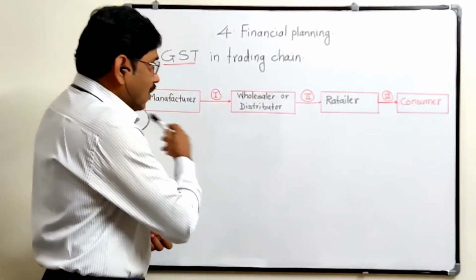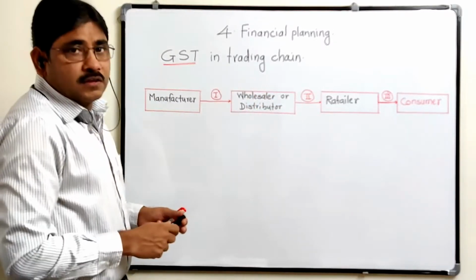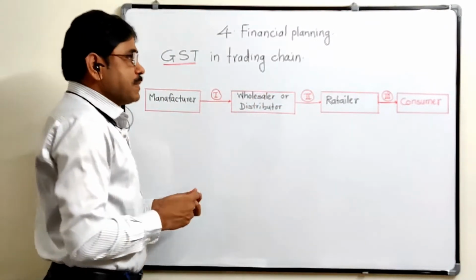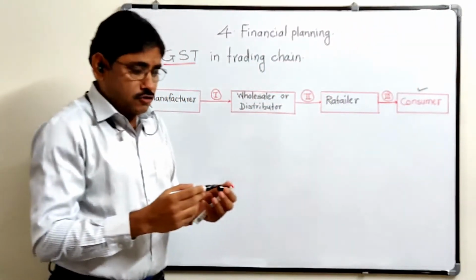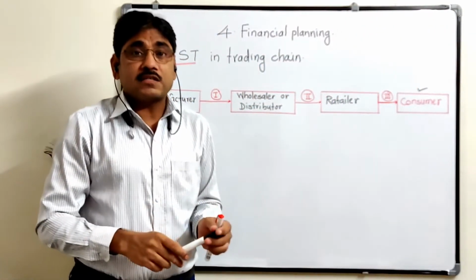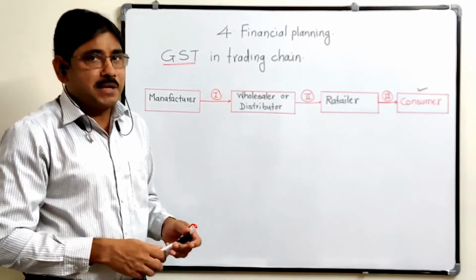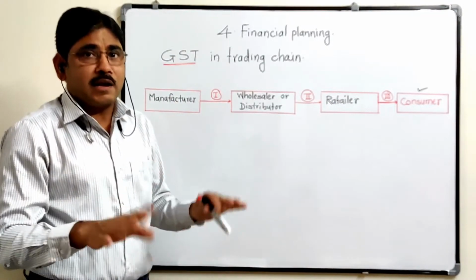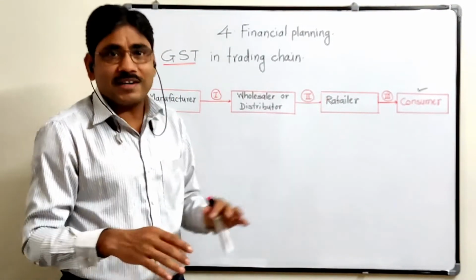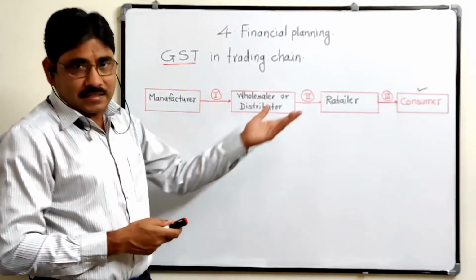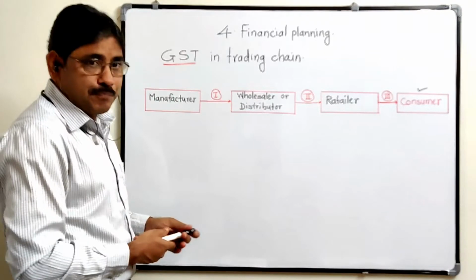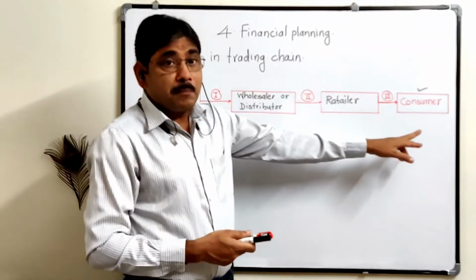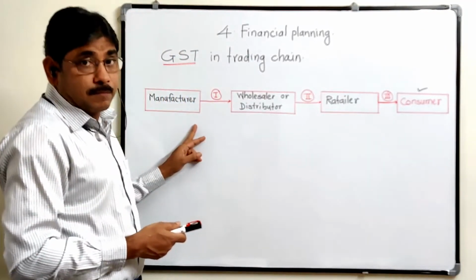Now in this whole chain, the entire GST is paid only by the consumer, that is the customer, we, the general public. That person pays all the GSTs.